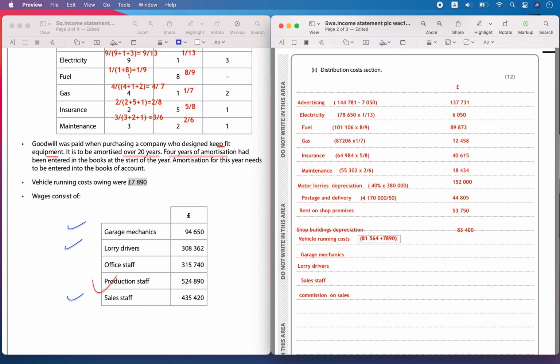So 81,564 plus 7890, that is 89,454. Okay, so you will include the entire year's expense, 89,454.